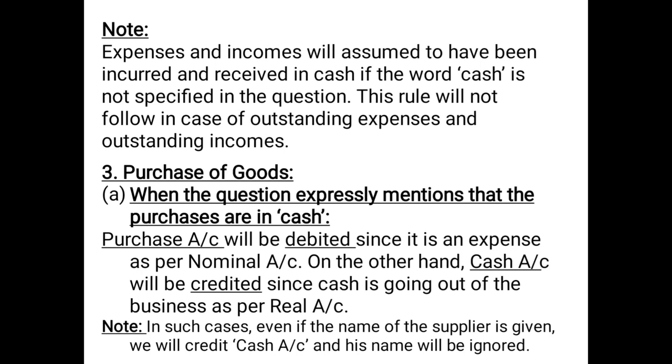Moving ahead with the third entry, that is related to purchase of goods. Now, if you remember, we have discussed in the basic terminology chapter, goods means those items in which the business deals. For example, for a furniture dealer, furniture, tables, chairs, etc. will be goods. For a stationery dealer, pen, pencil, register, etc. will be goods. For a general merchant dealer, soaps, detergent, chips, etc. will be goods.